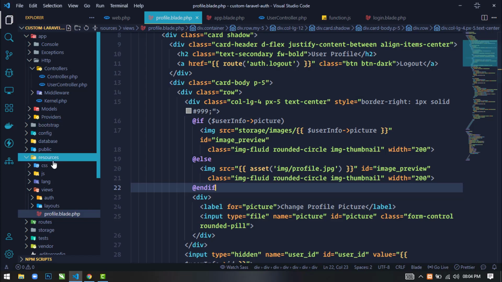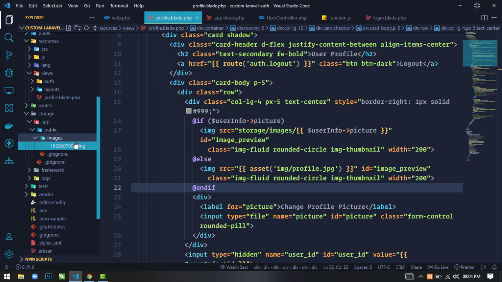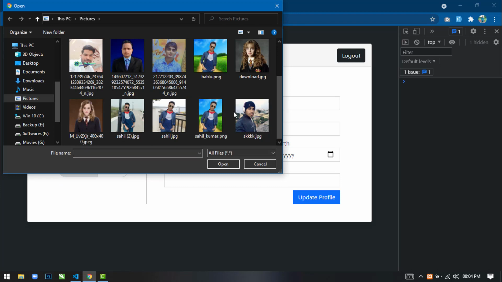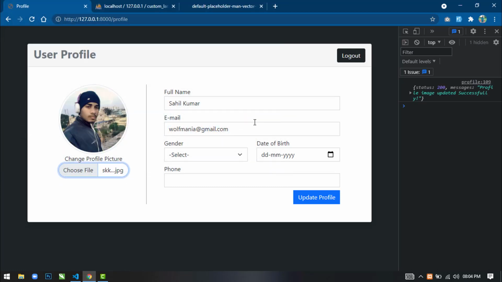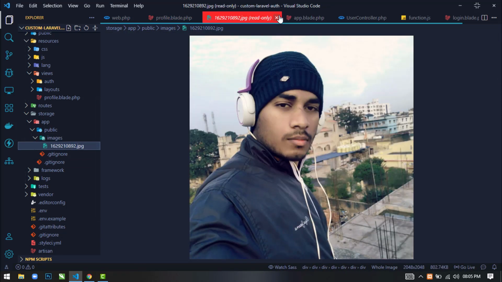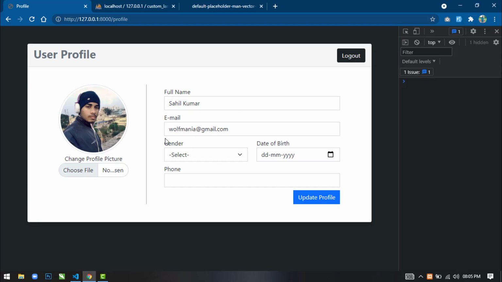If you go to the storage directory, app directory, public images, there is one image file present. Now if we change this picture with another picture, you can see the picture is updated, and if we refresh the page, this picture is still displaying. In here the old image is deleted and the new one is stored. Next, when the picture is updated, we will display a success message here.